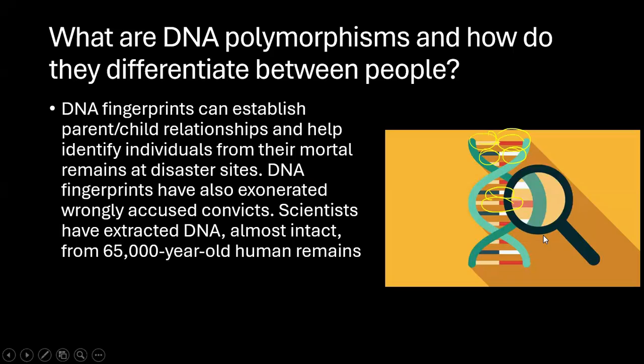Now, DNA fingerprinting can establish parent-child relationships and help identify individuals from their mortal remains at disaster sites. DNA fingerprinting has also exonerated wrongly accused convicts. Scientists have extracted DNA almost intact from 65,000-year-old human remains. So see, it is something which is used for forensics.